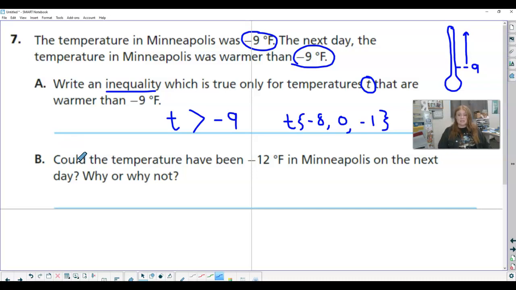So now B asks us, could the temperature have been -12 in Minneapolis the next day? So -12 would be down here. So would -12 make this inequality true, and explain why or why not? So I know these can kind of get confusing. I really have to think every time, what way does my symbol go? I just have to start thinking, right? I'm comparing it to T. T is warmer. I need bigger numbers over here. Or if it wants T is colder, I need smaller. And just come up with some solutions and see if they make sense.